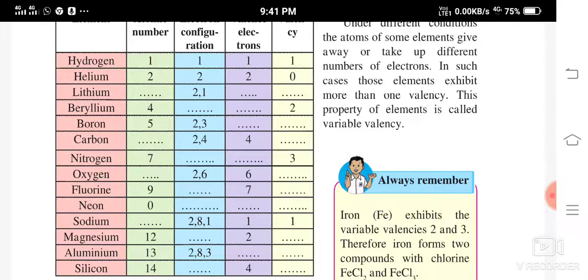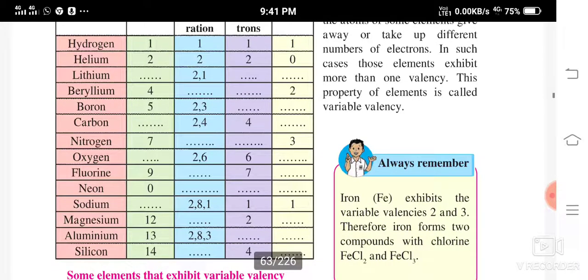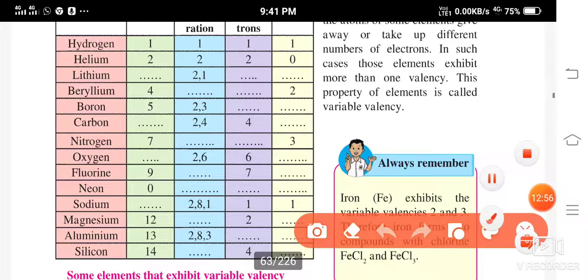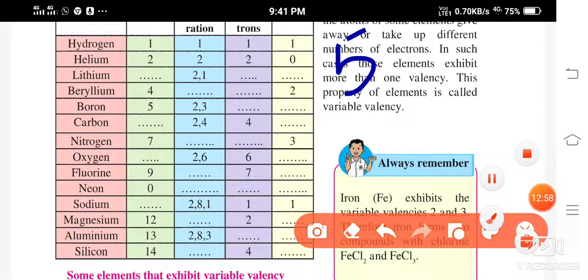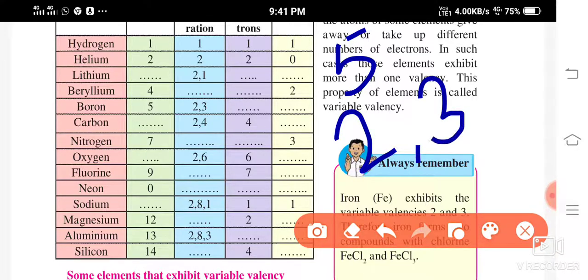Now boron, with atomic number 5. The electronic configuration is 2 and 3. You can add electrons in the second shell until it completes the octet state, that is 8.